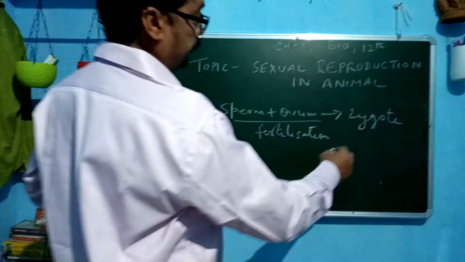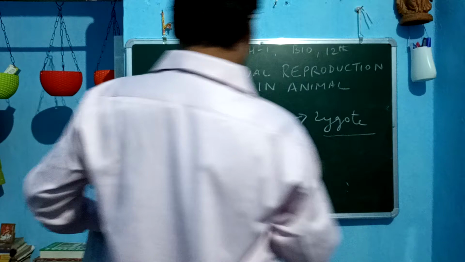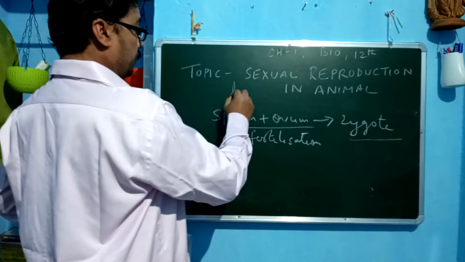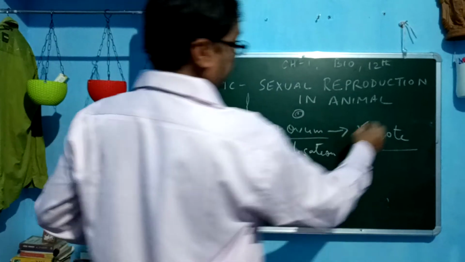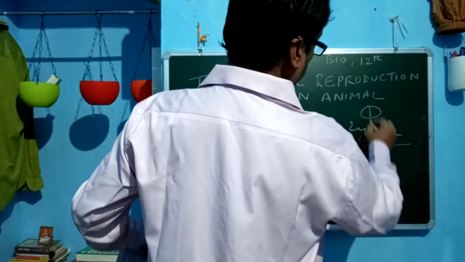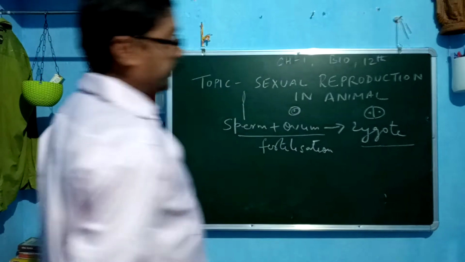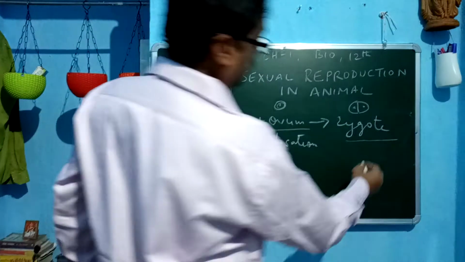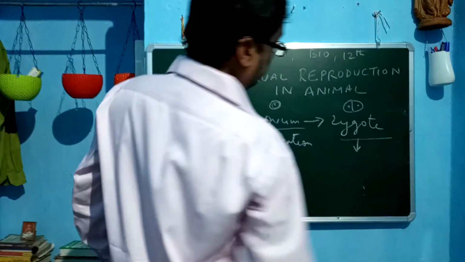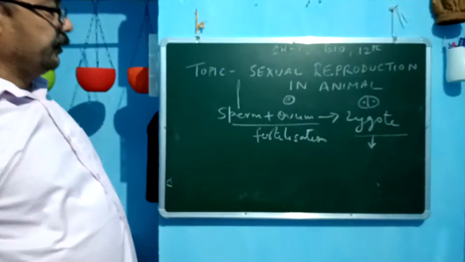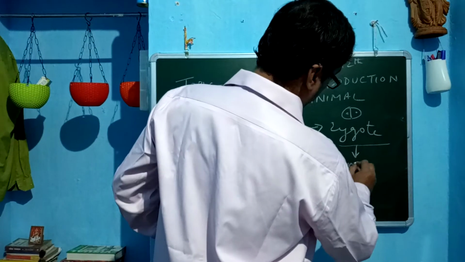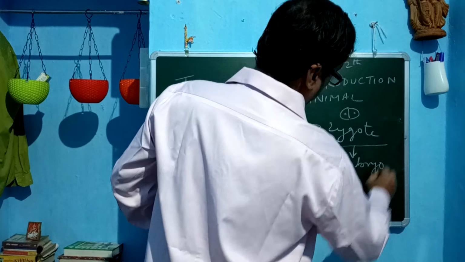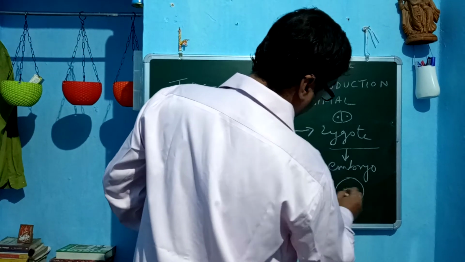The sperm and ovum fuse and form the zygote, and the zygote starts dividing and increases in number to form the embryo, that is, an undifferentiated mass of cells.